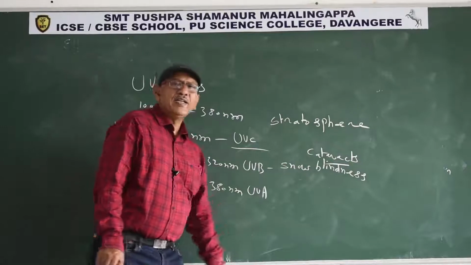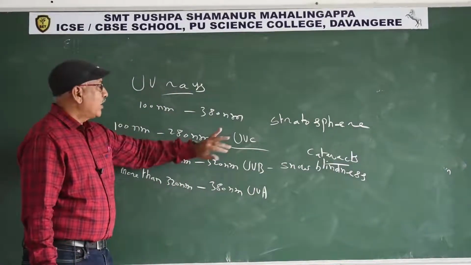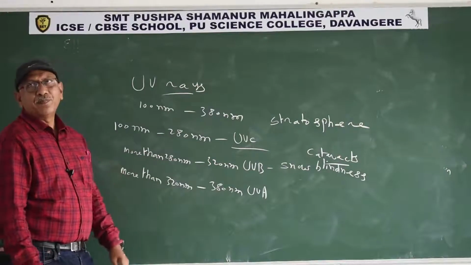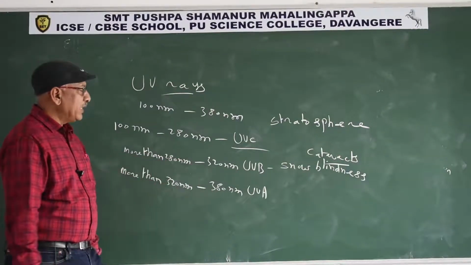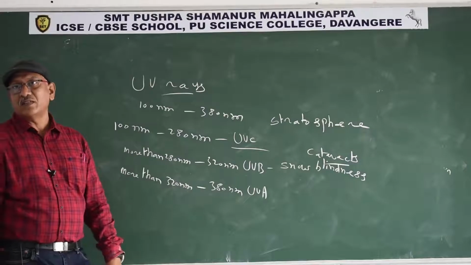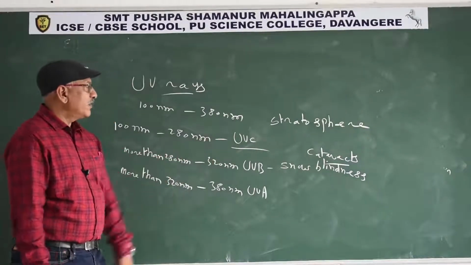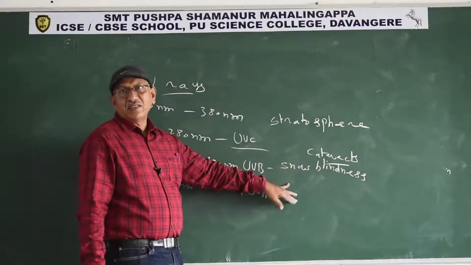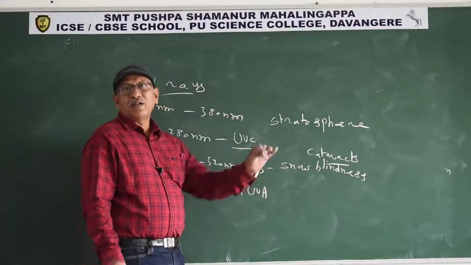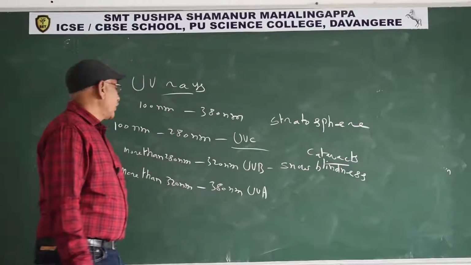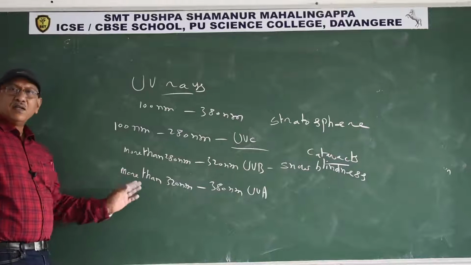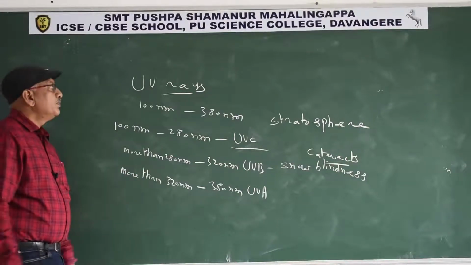The ozone layer present in the stratosphere completely prevents UVC from reaching. So UVB or UVA may reach the earth's surface. If UVB reaches the earth's surface, it causes snow blindness, blurred vision, or development of cataract. UVA converts the cholesterol present in the skin into vitamin D.